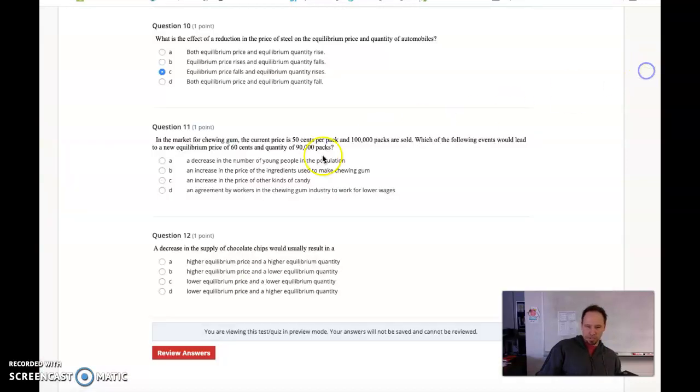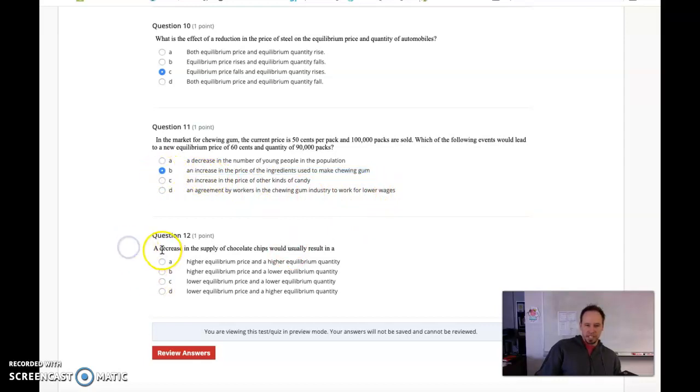So which of these would shift supply to the left? A decrease in the number of young people in the population, that's going to be a demand shifter. An increase in the price of ingredients, there we go, there's an input cost. That is going to be the answer, letter B, because that has to do with a supply shifter. An agreement by workers and unions to work for lower wages makes production cheaper. That would shift supply to the right. It's got to be B.